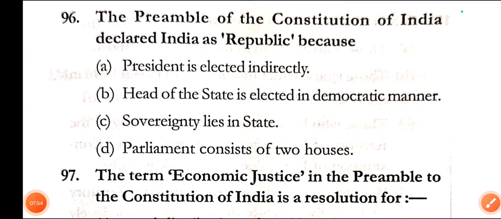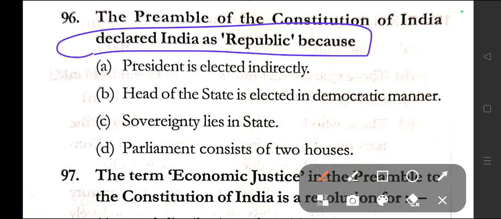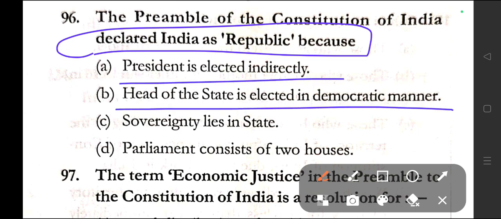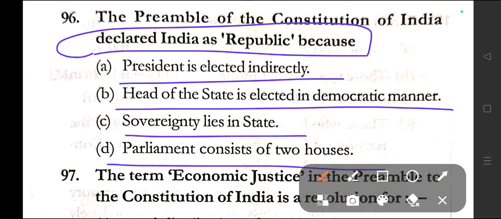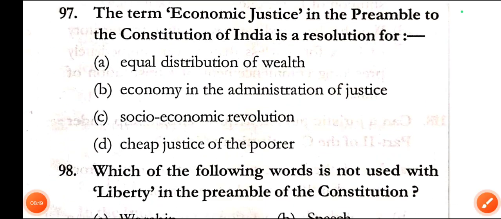Question number 96. The preamble of the Constitution of India declared India as a republic because option A, the president is elected indirectly, head of the state is elected in a democratic manner, sovereignty lies in the state, parliament consists of 2 houses. In question number 96, the correct answer is option B. The preamble of the Constitution of India declared India as a republic because the head of the state is elected in a democratic manner.